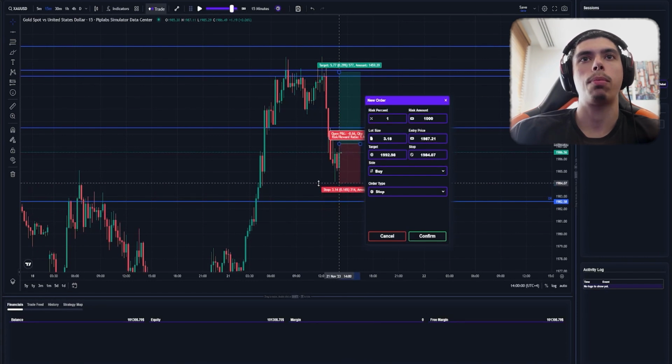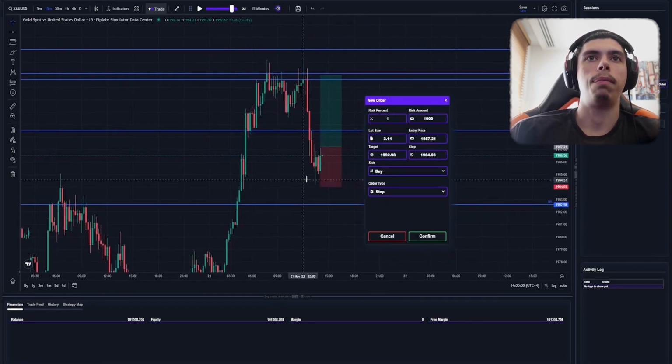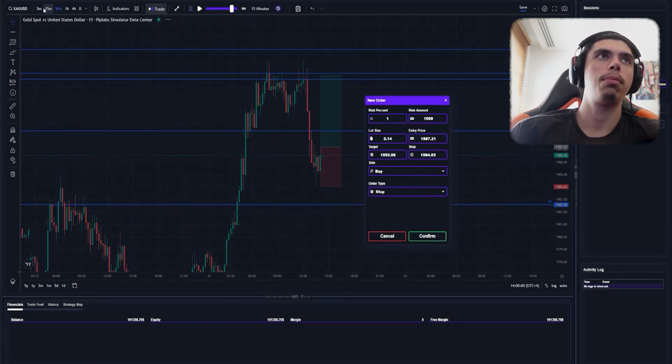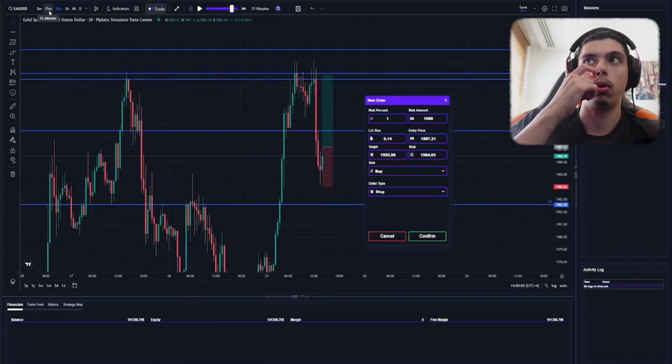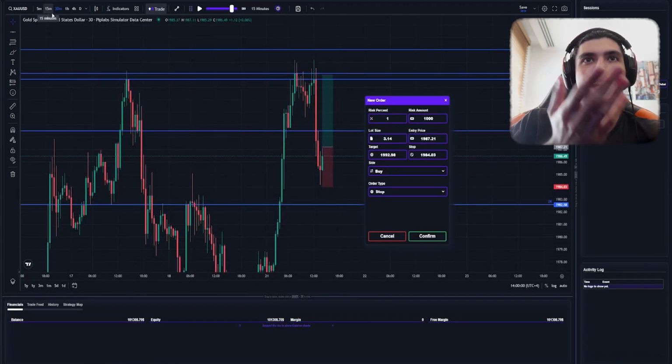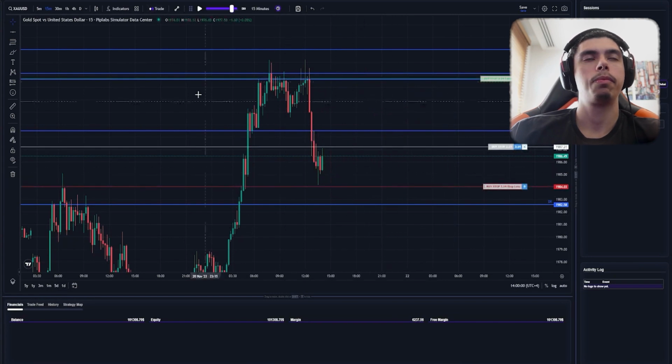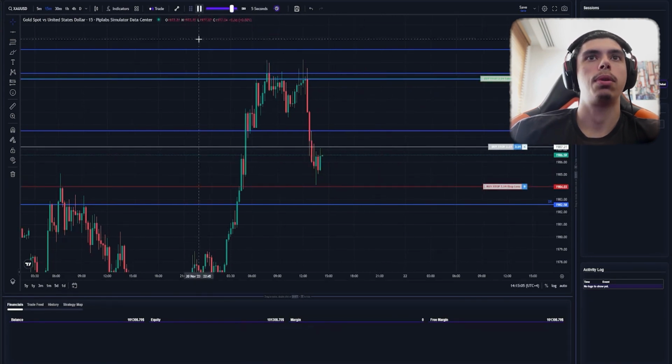But I do want to keep stop loss below the range here, because we have no bottom wick on the previous candle. Sometimes price likes to grab liquidity from there. And also, if you look at 30 minutes, you want to be keeping it below the 30-minute low as well, right? Because it has to respect that low to go up. So yeah, let's see what ends up happening with this one here. Gonna take this here and confirm, and let's play by 5 seconds like we were and see what happens.